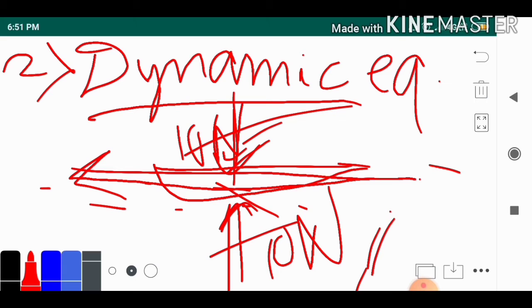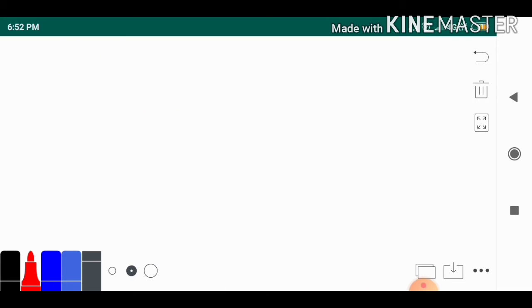If you consider the definition: when a body remains in its uniform state of motion, translational or rotational, when two or more forces are acting on it, the body is said to be in dynamic equilibrium. Hope the concept of equilibrium is pretty clear to you. If not, let me revise once more.